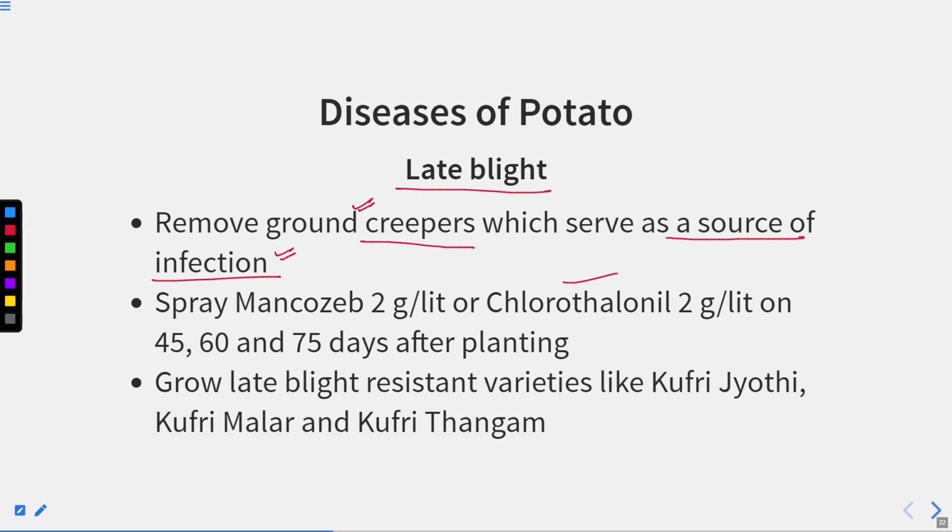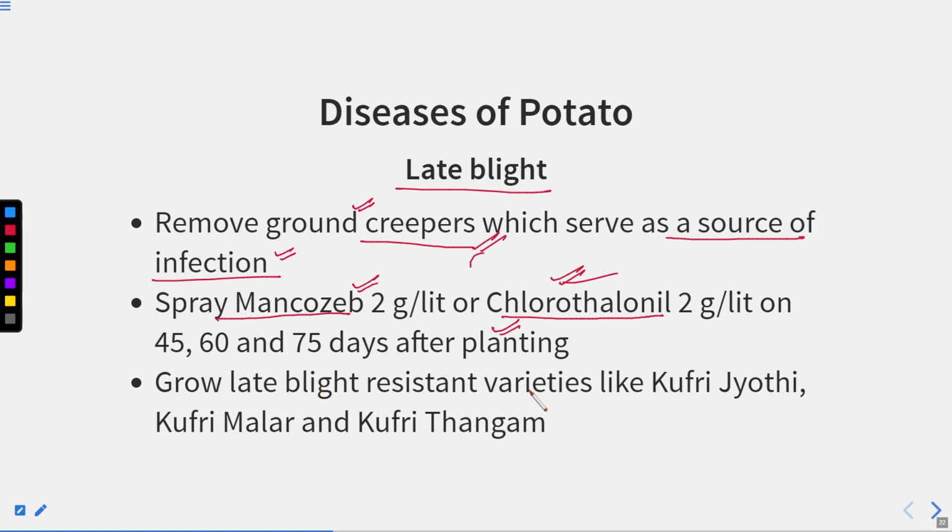So we have to remove all these creepers from the ground. Spray mancozeb 2 gram per liter or chlorothalonil 2 gram per liter on 45, 60 and 75 days after planting. So these chemicals we can spray at intervals of 45, 60 and 75 days after planting.